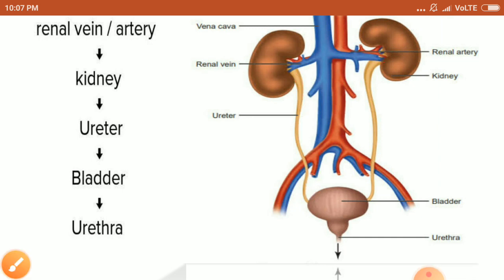Okay. Now the urinary bladder, it is a muscular organ. The urinary bladder stores the urine, and it expands when we feel the urge to pass the urine out. Then the last one is the urethra. Urethra is a canal-like structure that extends from the neck of the urinary bladder and emerges out. It is present in both male and female with some little differences in the structure.